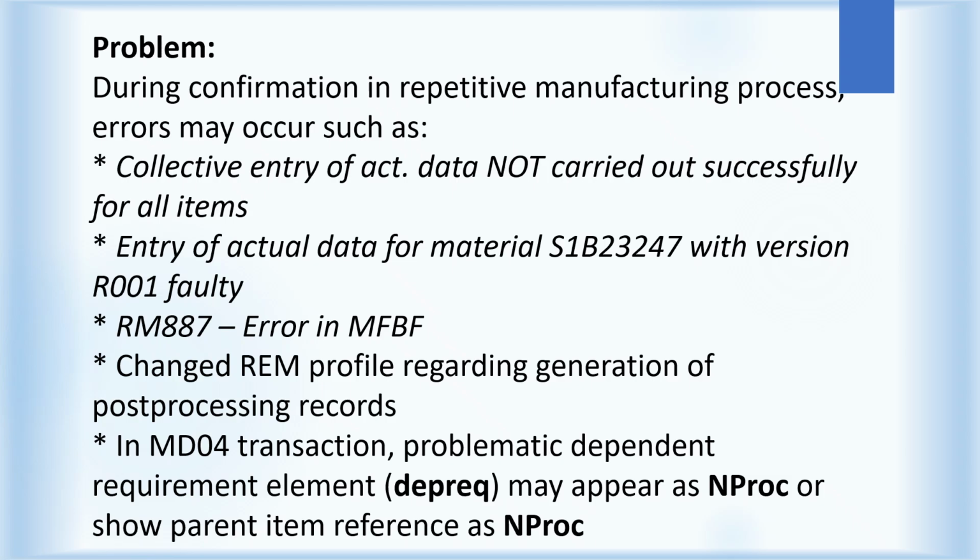Problem. During confirmation in the repetitive manufacturing process, errors may occur such as collective entry of actual data not carried out successfully for all items. Entry of actual data for material S1B2 3247 with version R001 faulty. RM887 error in MFBF. Changed REM profile regarding generation of post-processing records.